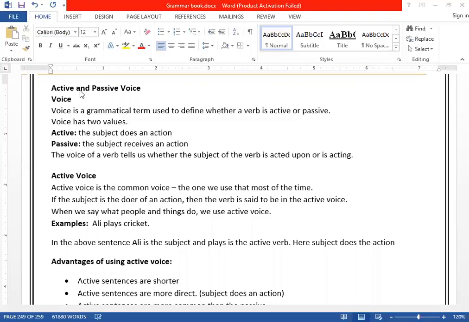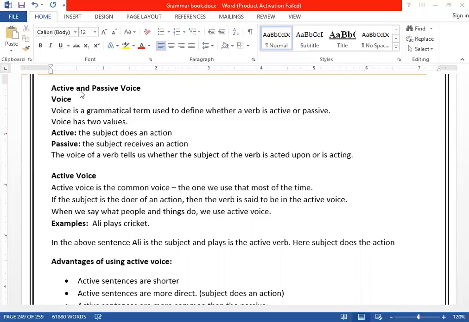So let's talk about what I mean by active, then we will talk about passive. Clear? Active means when the subject is the doer of an action. Whenever the subject is the doer of an action, that is called active. For example, I teach, or Farid Safi teaches. What do I do now? I teach. So in this case, who is the subject? I perform an action. So the subject does an action. Now it's active.